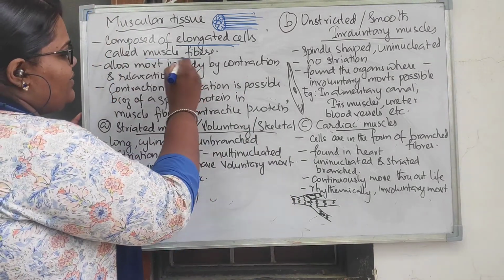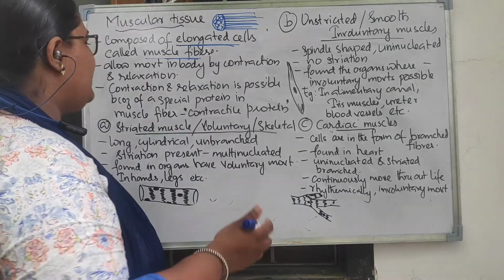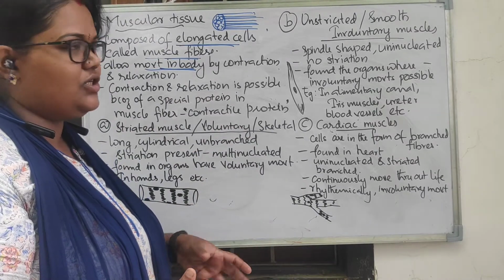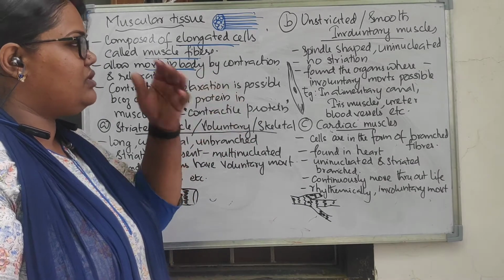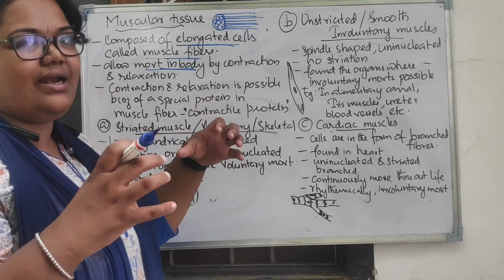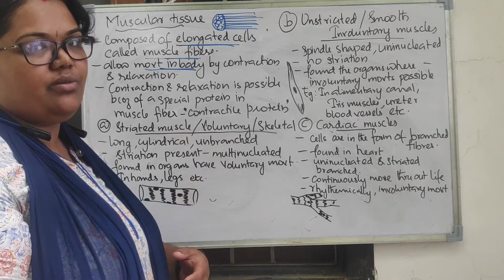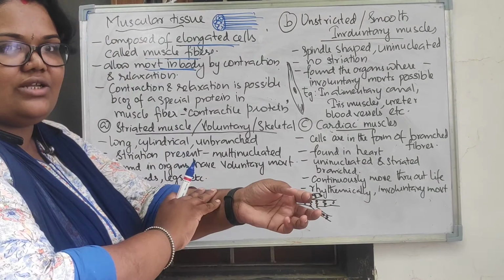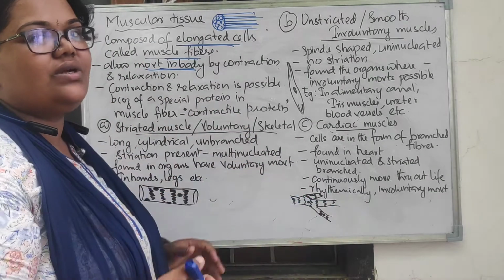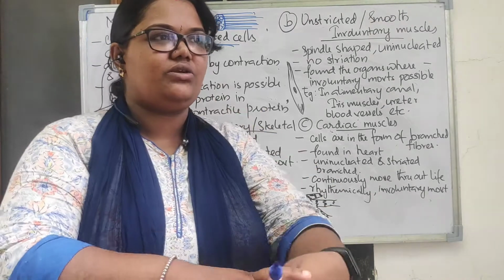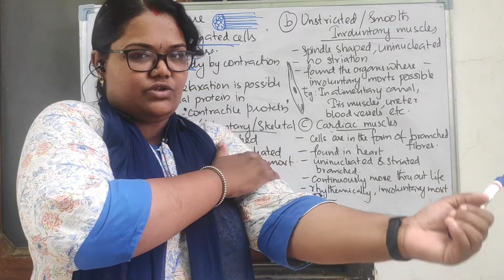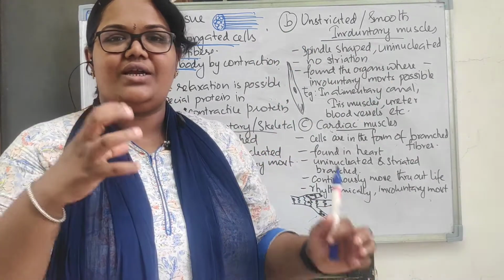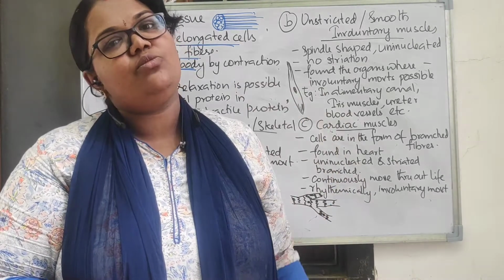Now you can see this is a muscle fiber, and it helps the movement of our body by continuous contraction and relaxation. These muscle cells continuously contract and relax, and because of that movement is possible in our body. तो हमारे बॉडी की मूवमेंट और लोकोमोशन के लिए, whenever we are moving, our muscle is continuously contracting and relaxing. Simply touch your hands, you can easily understand. Once you contract, these muscles contract and these relax, stretching out. So contraction and relaxation is continuously happening, and that's why movement is possible.